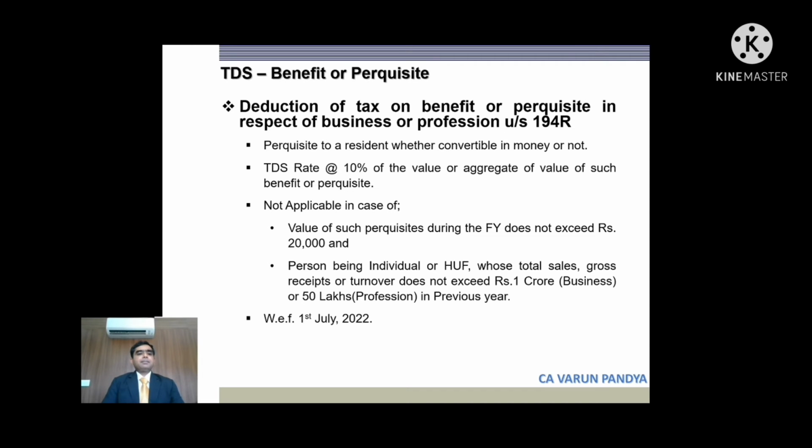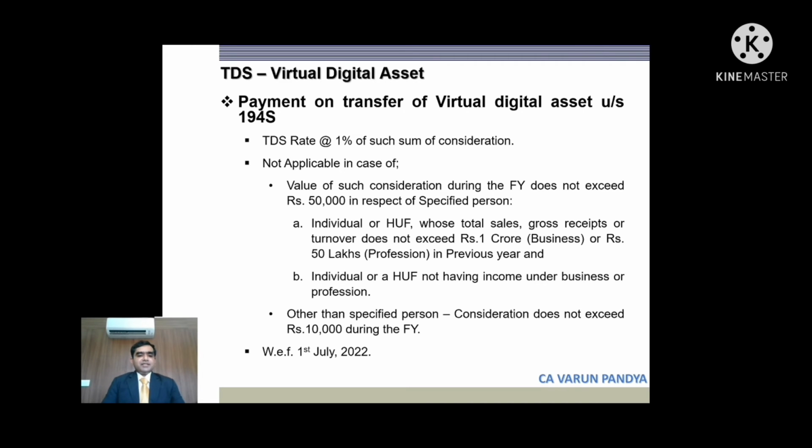So applicability in this case is that value of perquisites offered should not exceed 20,000. So if it is above 20,000, it will be applicable. Also, a person being an individual or HUF whose sales and gross receipts do not exceed 1 crore and 50 lakhs respectively, they will not be covered.